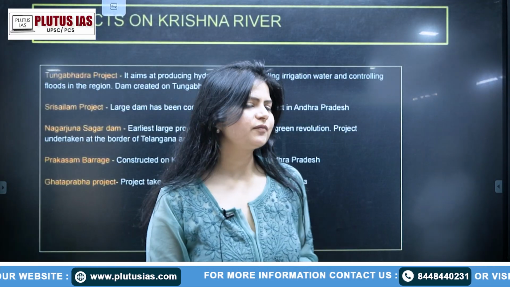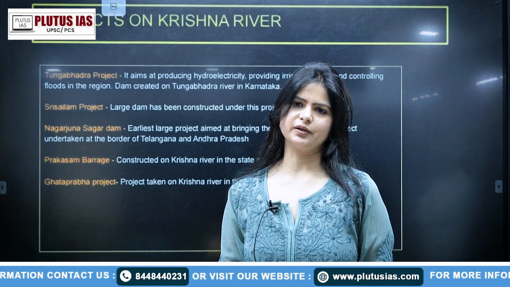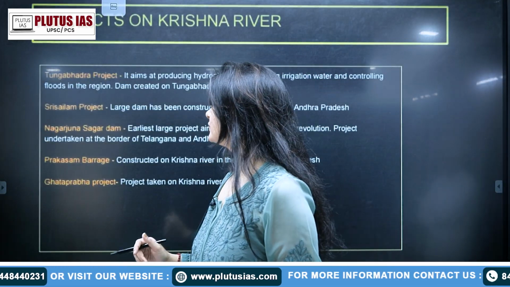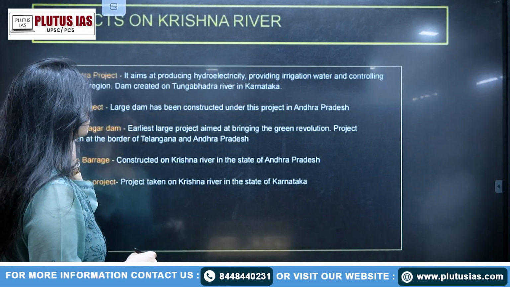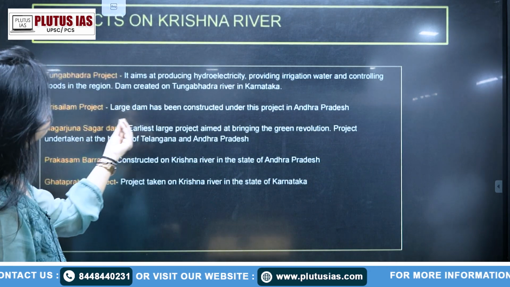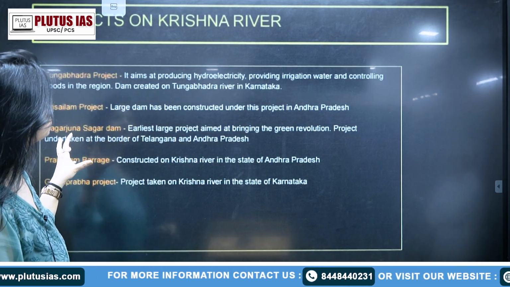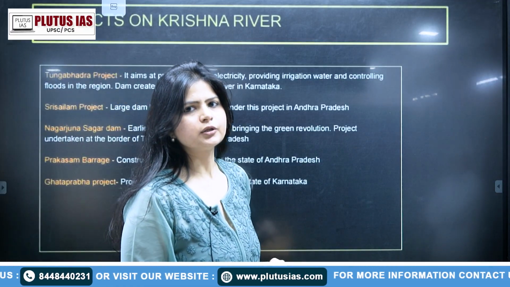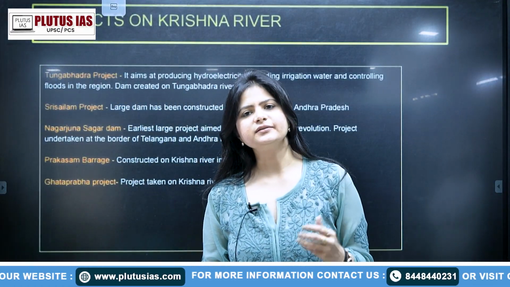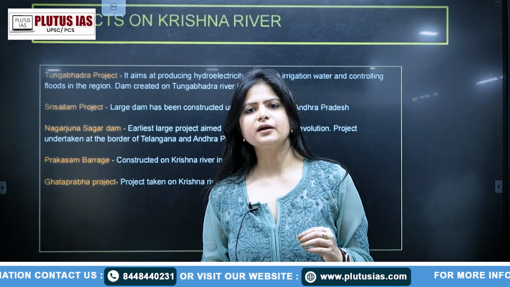Apart from that, I have also taken a lot of important projects that have been undertaken on the Krishna river. The first project is the Tungabhadra project. It aims at producing hydroelectricity, providing irrigation water and controlling floods in the region, and the dam is created on the Tungabhadra river in Karnataka. So Tungabhadra is really important, and which state? In Karnataka.